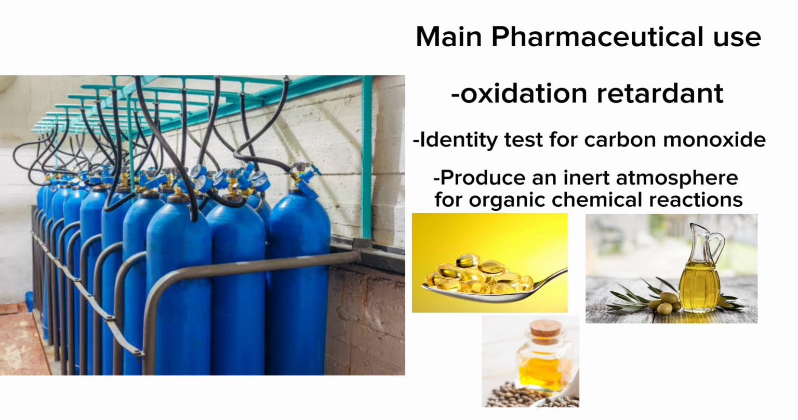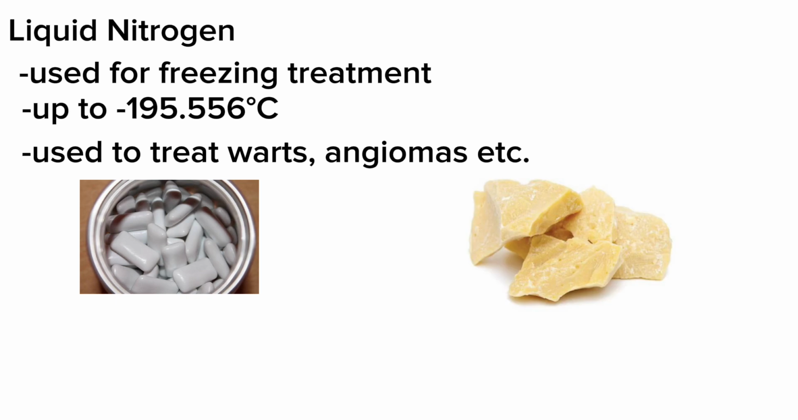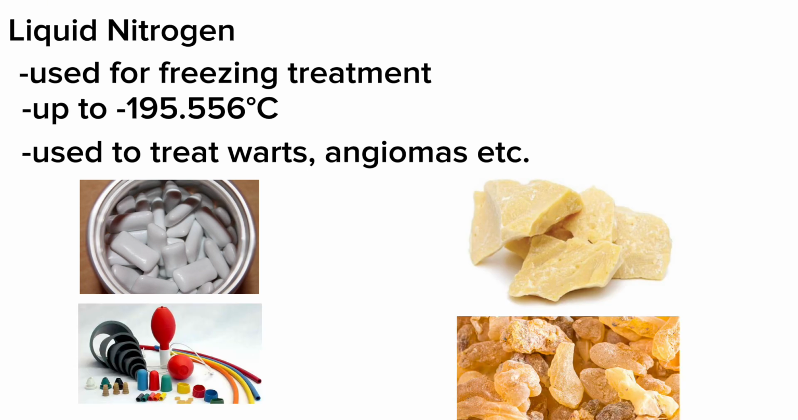This retardation of oxidation is required so that the oxygen atoms will not alter the structure and function of the oil. This chemical, in liquid form, is also used to administer a freezing treatment. It can reach up to -195.556 degrees Celsius to treat warts, angiomas, etc. It can also be used to freeze gums, waxes, rubbers, and resins, an essential part in the processing operations to prevent their sticky properties from interfering.